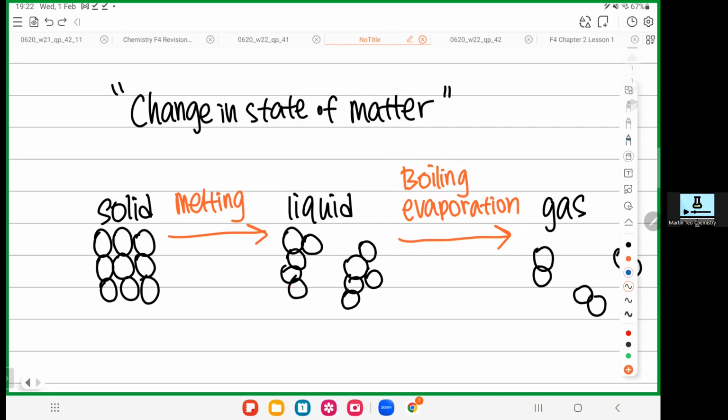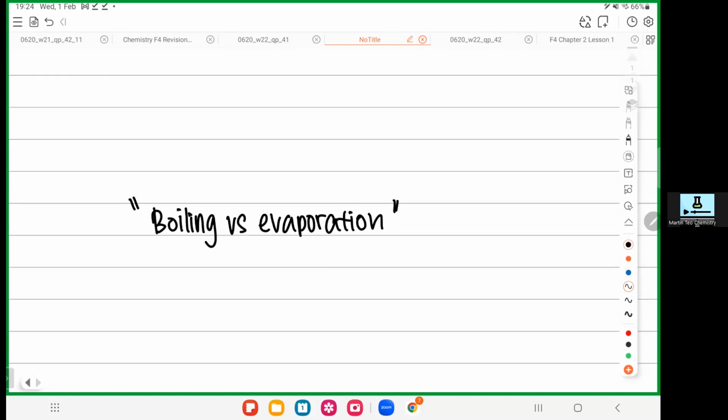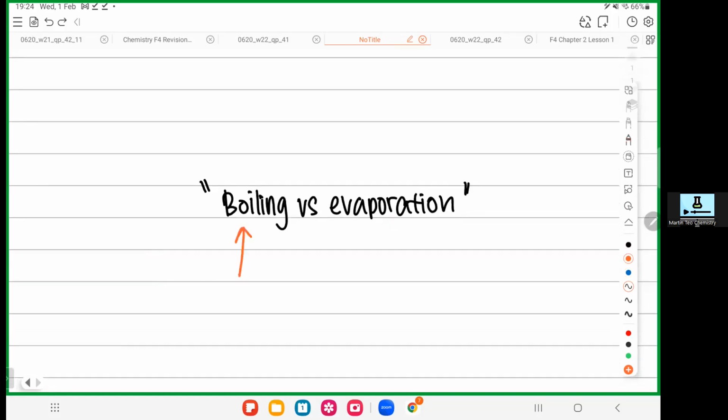Okay, so guys, can you all differentiate? Can you tell me the difference between boiling and evaporation? Okay, come on. There are two differences between boiling and evaporation. So the first thing is this. Everyone must know boiling happens at its own boiling point only. Number two, evaporation can happen at any temperature.